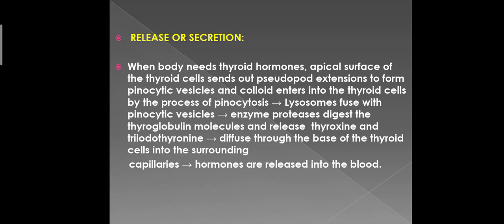The apical surface of the thyroid cell sends out pseudopod extensions to form pinocytic vesicles, and colloid enters into the thyroid cells by the process of pinocytosis. The lysosomes fuse with these pinocytic vesicles, and proteases digest the thyroglobulin molecules and release thyroxine and triiodothyronine, which diffuse through the base of thyroid cells into the surrounding capillaries, resulting in the release of hormones into the blood.